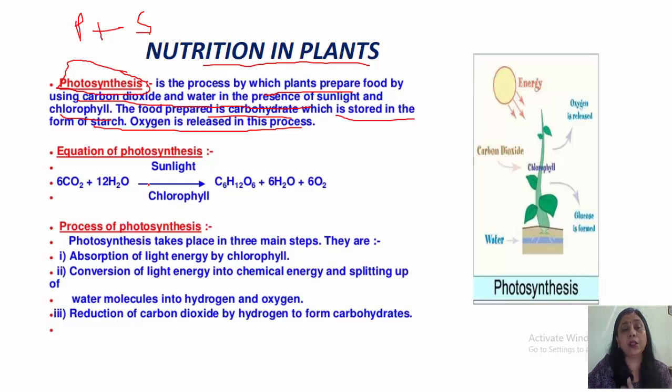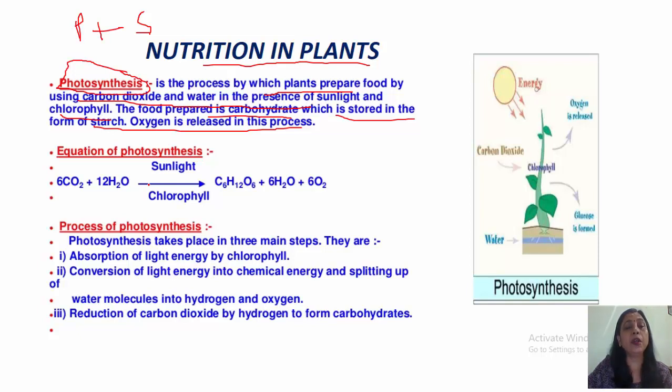So, carbon dioxide and water are the raw materials. From where do the plants get these two raw materials? Carbon dioxide they get from the air through stomata, which are the pores present on the underside of the leaves, and water they get from the soil. Their roots absorb water and minerals, and all these things are taken together to the cells of the plants where the food has to be synthesized.